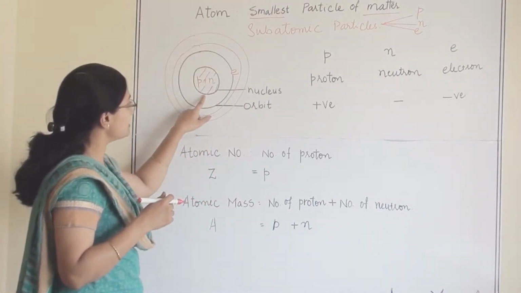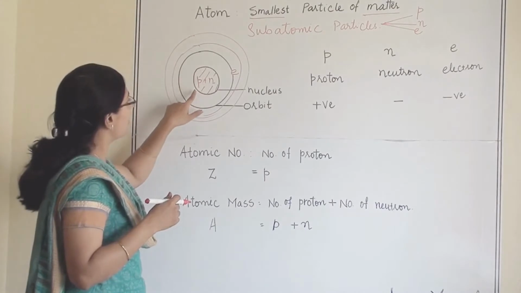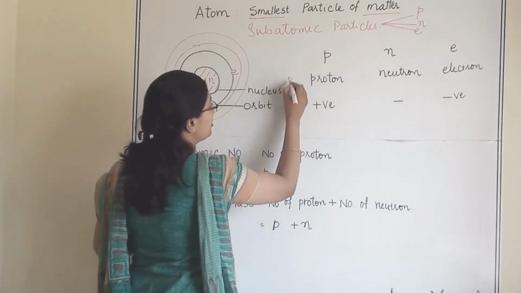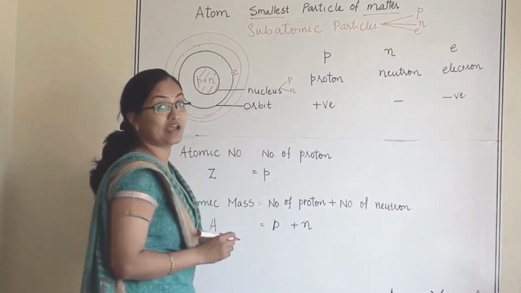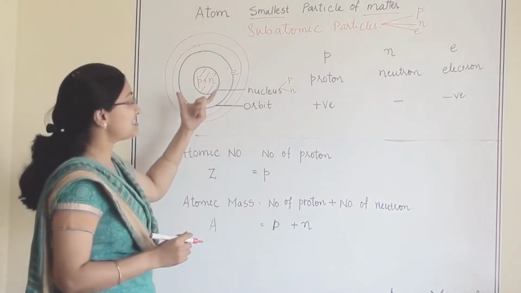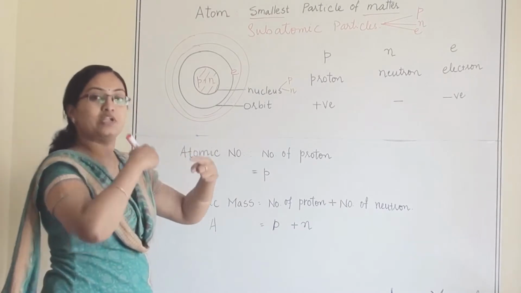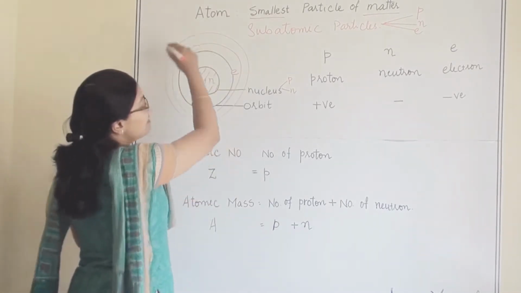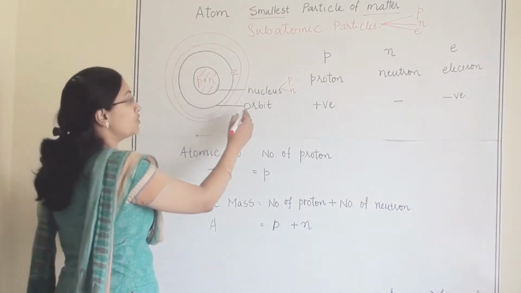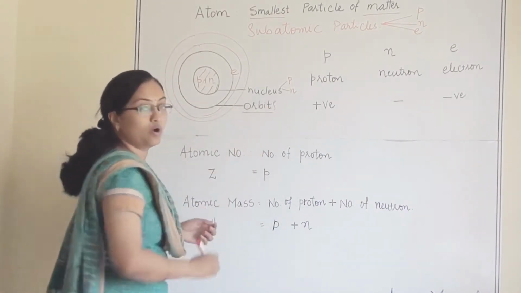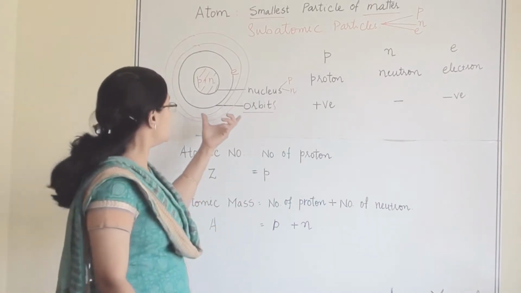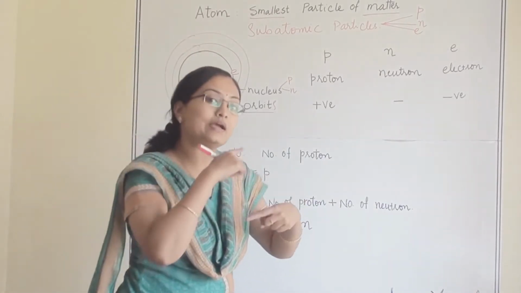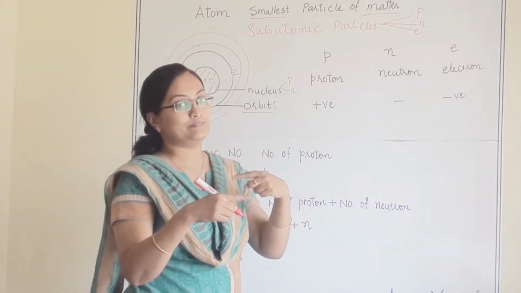In the nucleus there are 2 subatomic particles, proton and neutron. Whereas the electron rotates around the nucleus, so we make these circles. Circles are known as orbits or orbitals. Through these orbits, the electron rotates around the nucleus.